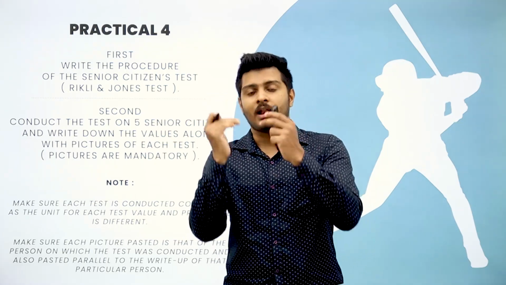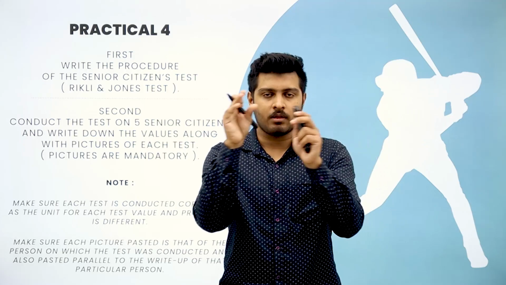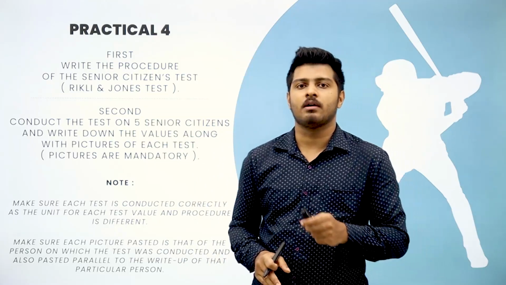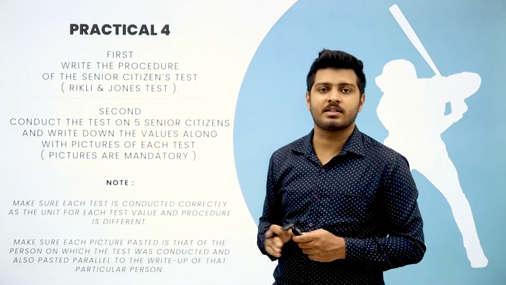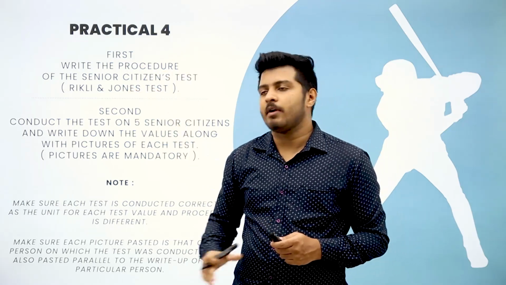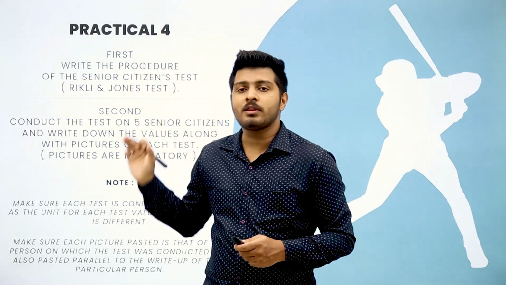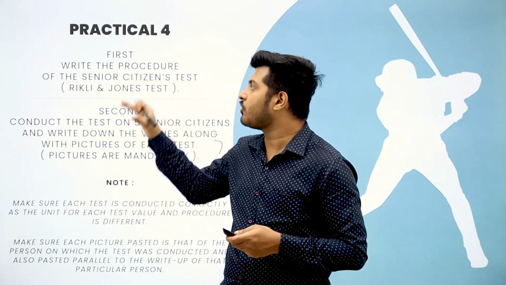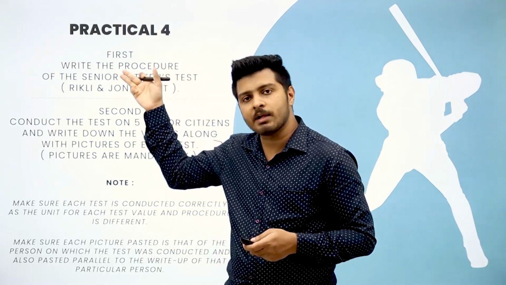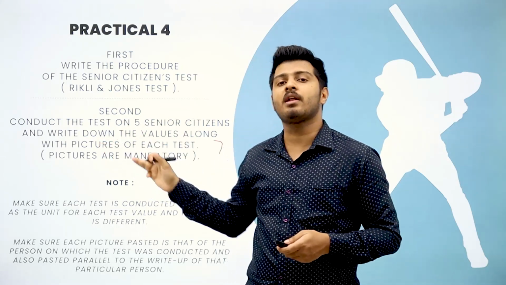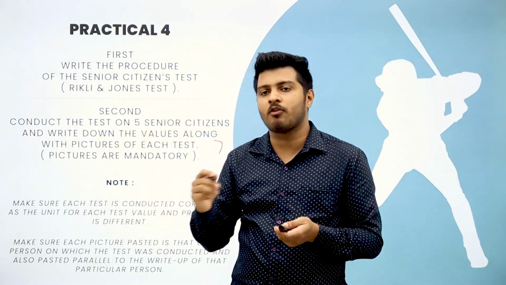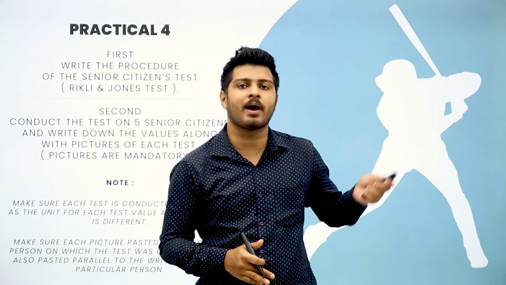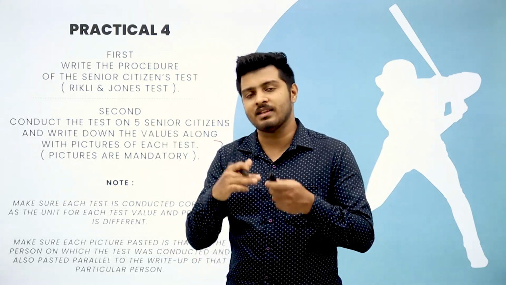And how to align it, I have already explained. Write-up parallel to the image. The same principle which you followed in Barrow test, you have to follow the same technique and same format in Rikli test also. Write-up is also the same way. You have to start off with the theory part, the procedure, how to write it, and how to conduct the test. After you write the whole write-up about it, then you have to start a section where you will be mentioning the records of the 5 senior citizens that you conducted the test on, and then you write the values just like you did for the 10 candidates of Barrow test. Senior citizens also you do in the same format.